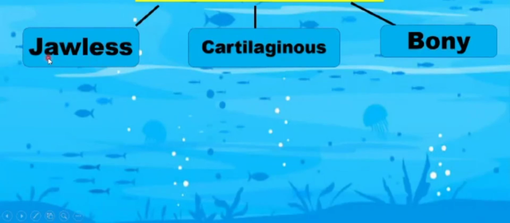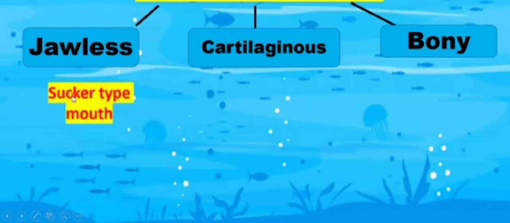And what are jaws? Jaws are the pair of bones that form the structure of your mouth and that contain the teeth. So these fishes are without jaws, and they have a sucker type mouth. Sucker type mouth means that they have a sucker-like mouth and they suck their food.